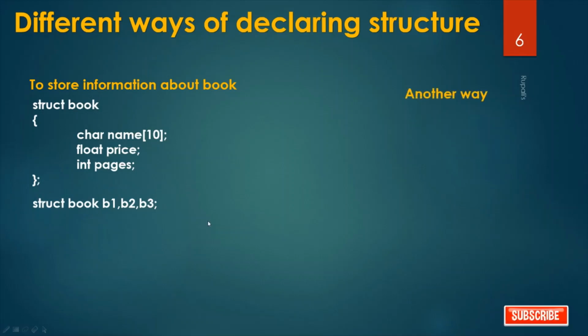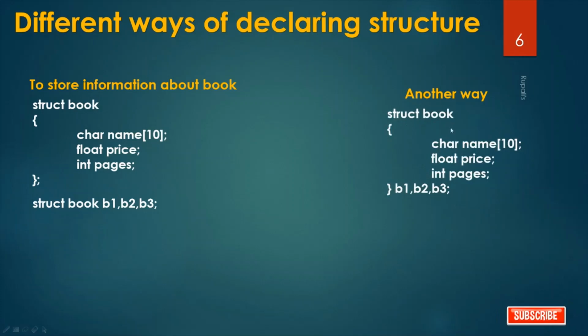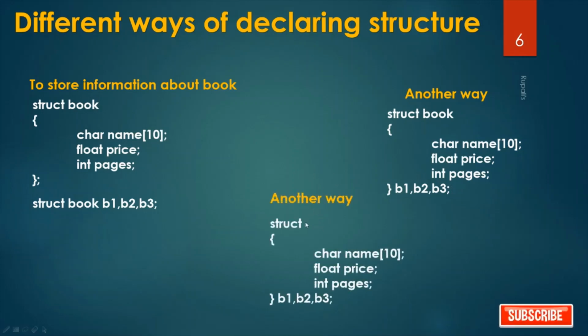This is one way. Another way is you can just write this thing and then don't give a semicolon here. Write b1, b2, b3, then give a semicolon. This is another way, and this way is also correct. And another way is, there is no need to give the structure name. Just write the variable names b1, b2, b3. This way is not so popular, but this is also a correct way.